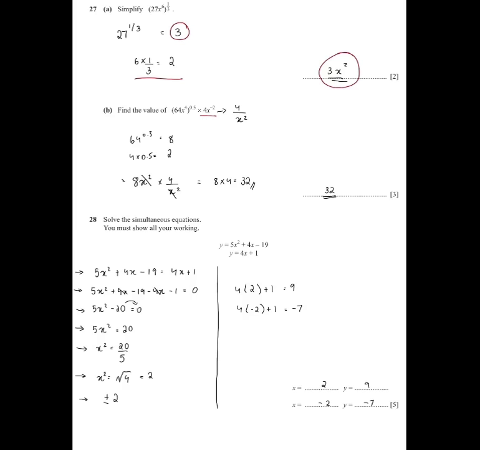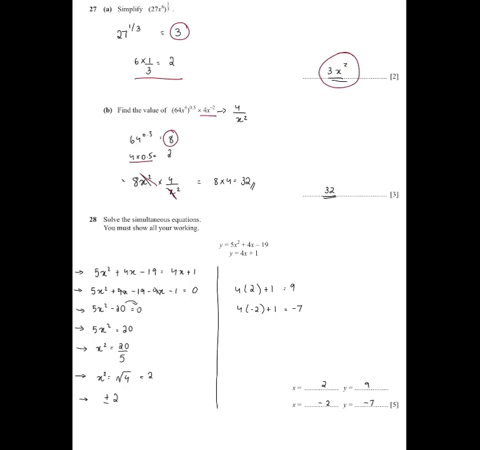Find the value of 64x raised to 4, all raised to 0.5, into 4x raised to minus 2. So 4x raised to minus 2, to make it a positive power, becomes 4 by x squared. So 64 to the 0.5 is 8. So 8x squared there, because 4 into 0.5 is 2. So 8x squared into 4 by x squared. So we can cancel the x squared as that is common, and 8 into 4 will remain. So that is 32.